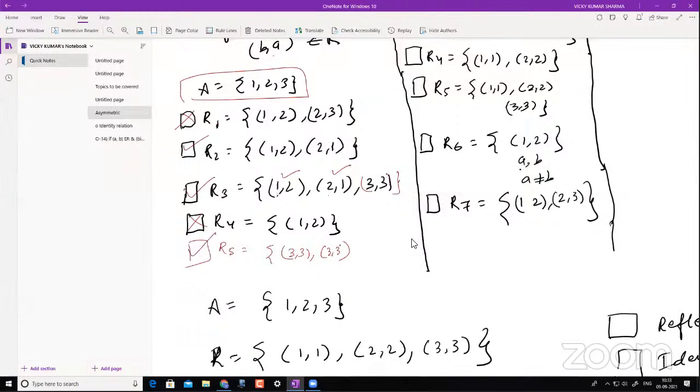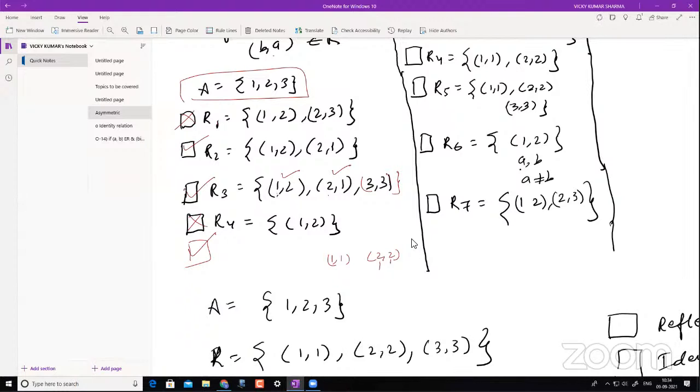I cannot write 3 comma 3 again here. Why? Because this is a set and it cannot have repetition, right? So that's why we write it once. Okay, somebody asked about diagonal. I'm just simply using a word here. It is not a definition or something. If I'm writing 1 comma 1, consider this a diagonal element. If I want to say 2 comma 2, I say this element is a diagonal element. Why? Because these two elements are the same. That's all. It's nowhere coming in your exam. It's just for our purpose.